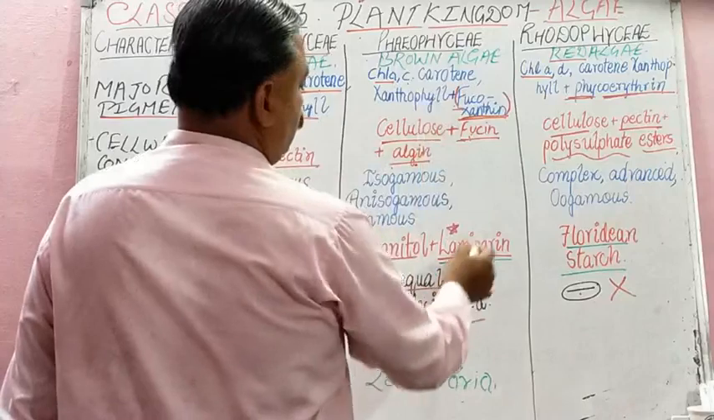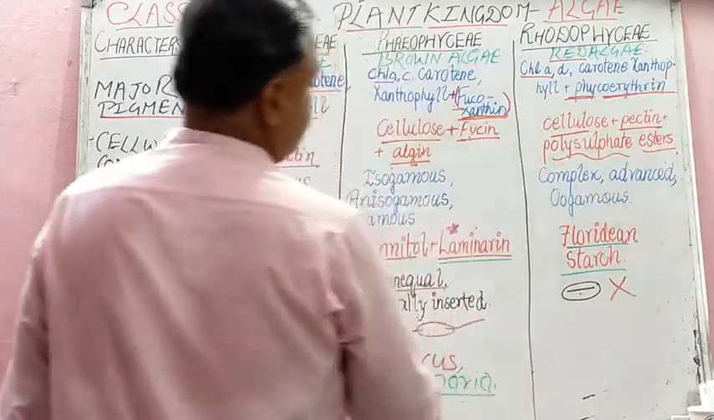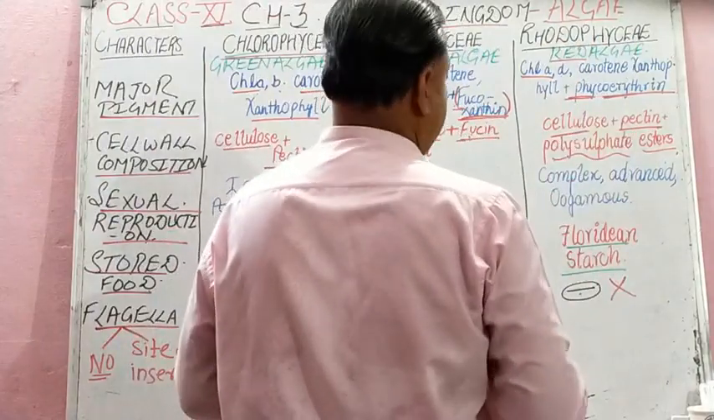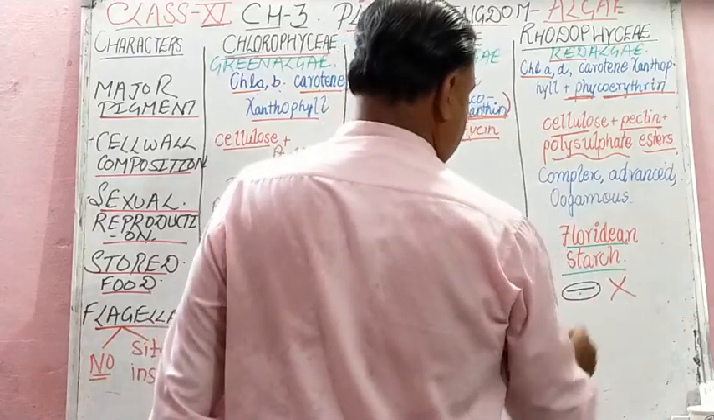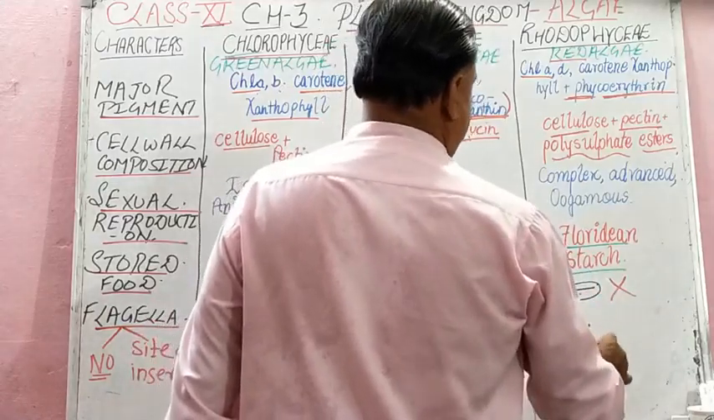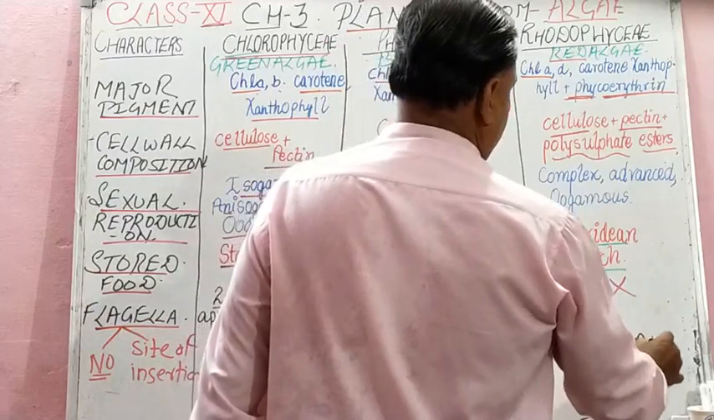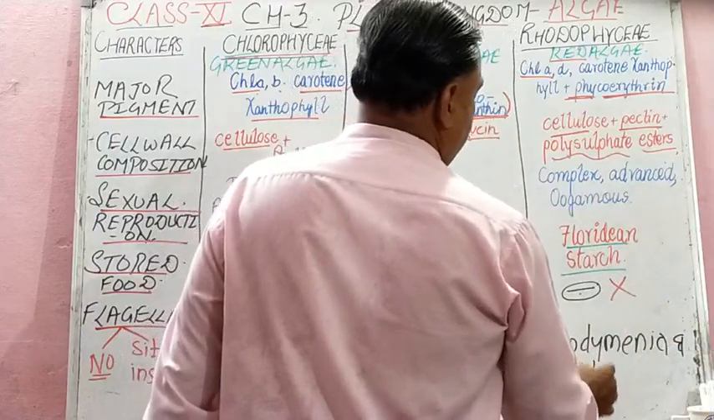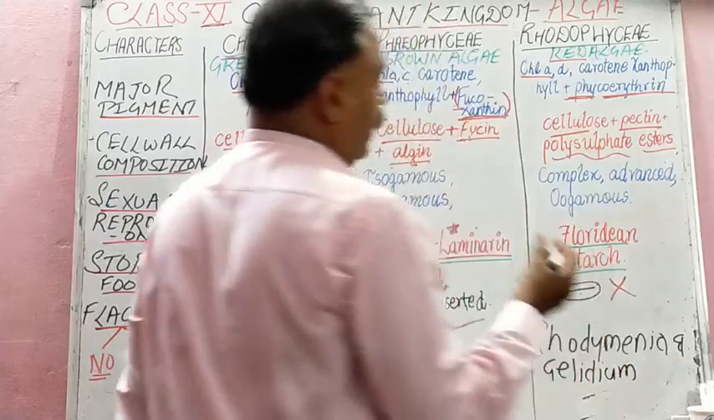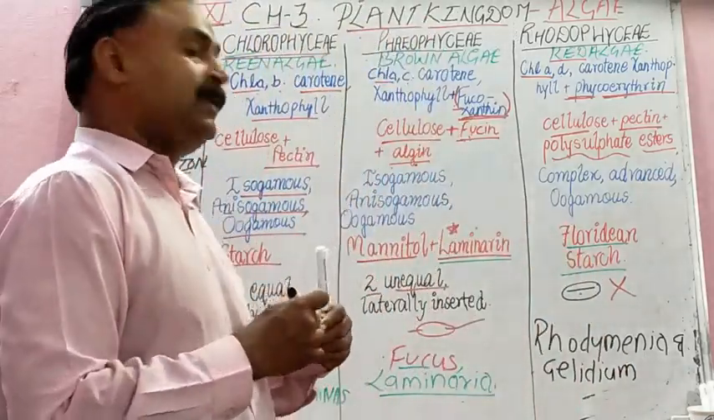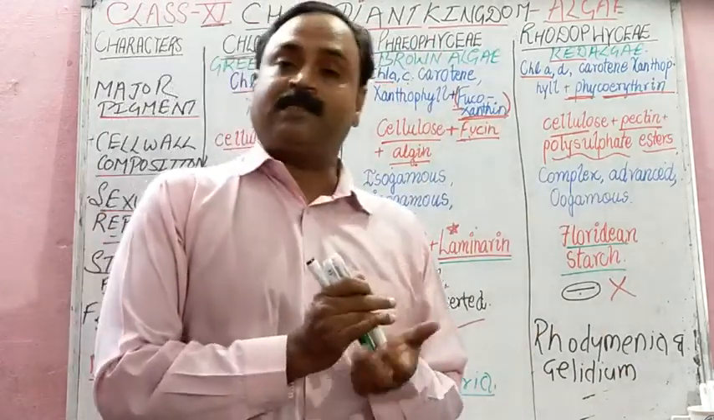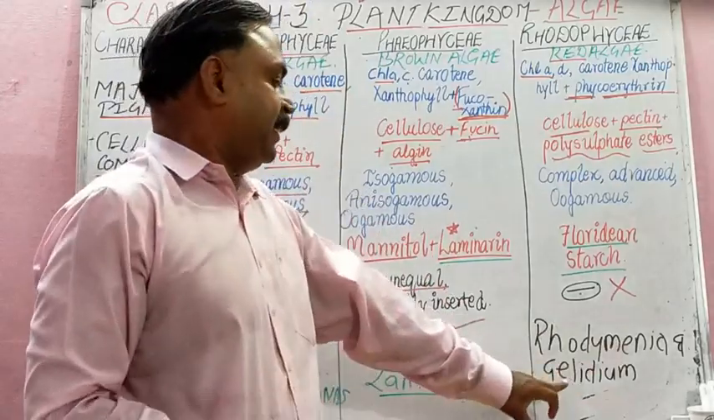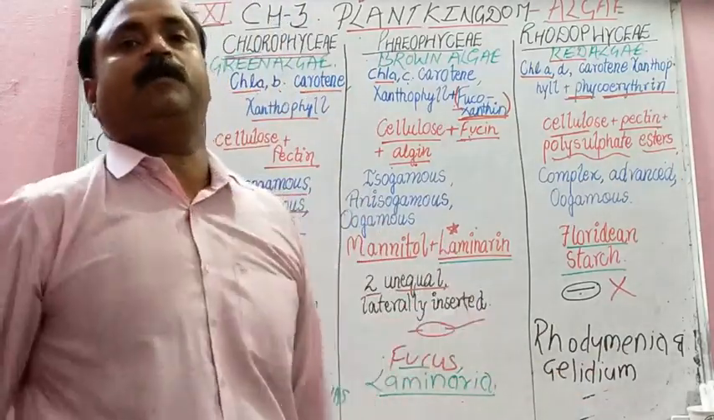Then the examples of Phaeophyceae, as I told you, from laminarin we say Laminaria and Fucus. And for Rhodophyceae, by the name we can remember an example, that is Rhodymenia. And one very famous example is Gelidium, from which we make agar. Agar is used in your cell culture technology as a solidifying agent. Agar we extract from Gelidium. That we will study in economic importance.